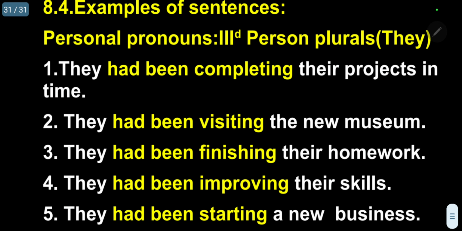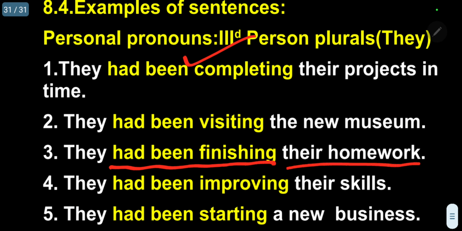Now I will go for third person plural. I have 5 sentences. They had been completing their project in time. They had been visiting the new museum. They had been finishing their homework. They had been improving their skill. They had been starting a new business. So, I am giving all the cases. So, very, very easy to construct the simple past perfect continuous.